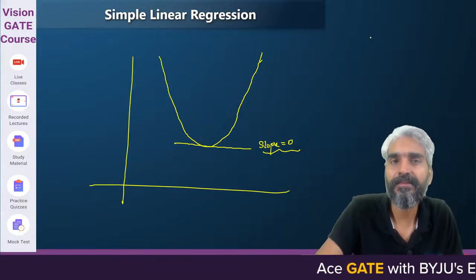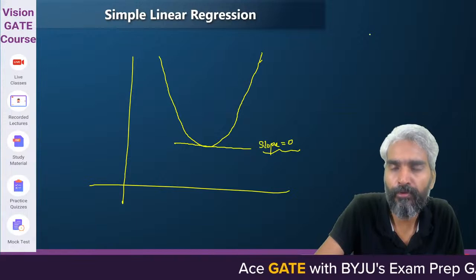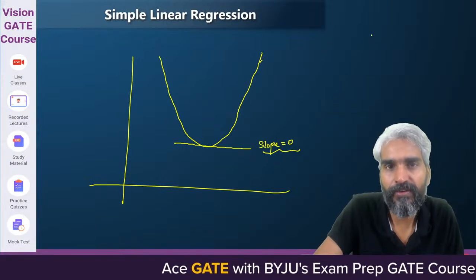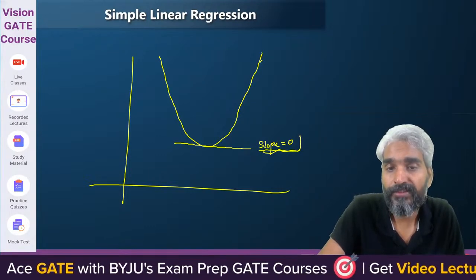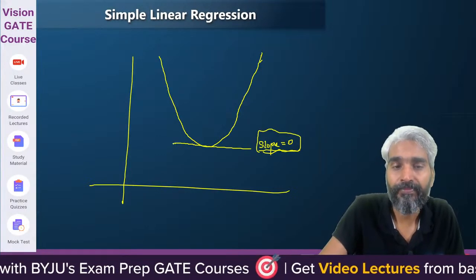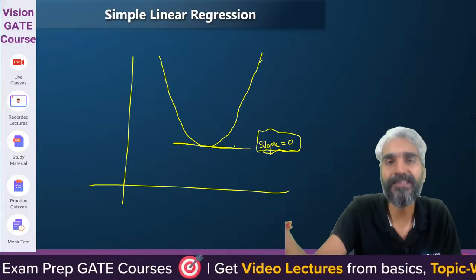The differentiation of a function provides you the slope. When slope becomes 0, there will either be a minima or maxima.